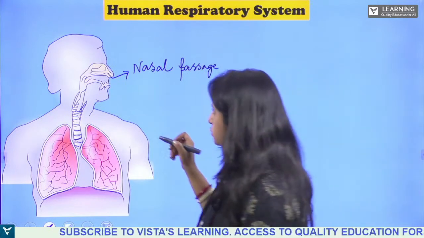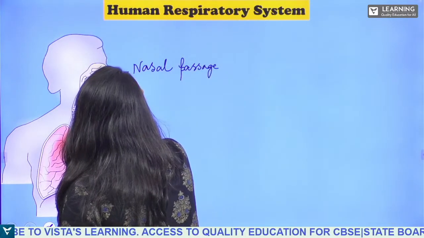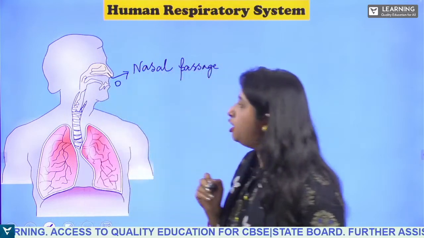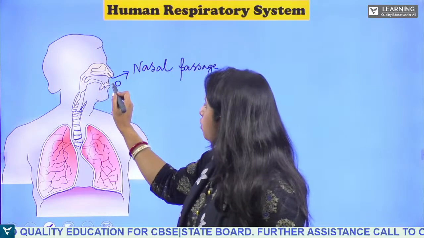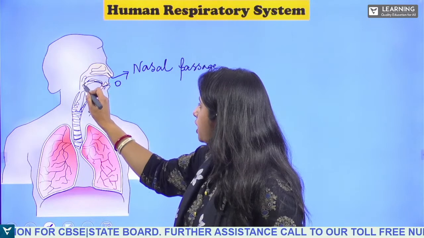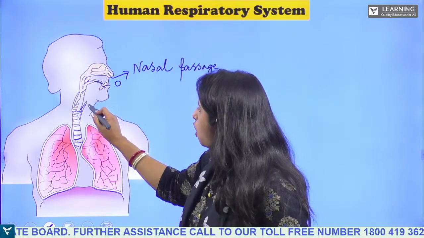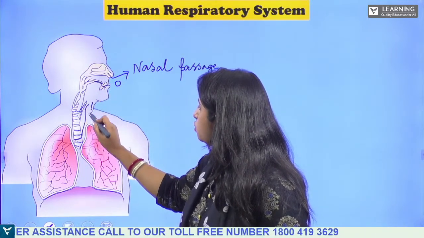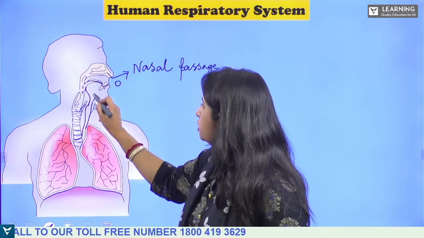We have the pharynx. See, this is the mouth. We take food with the help of the mouth, and there the food passes and goes to the oesophagus and then to the stomach.